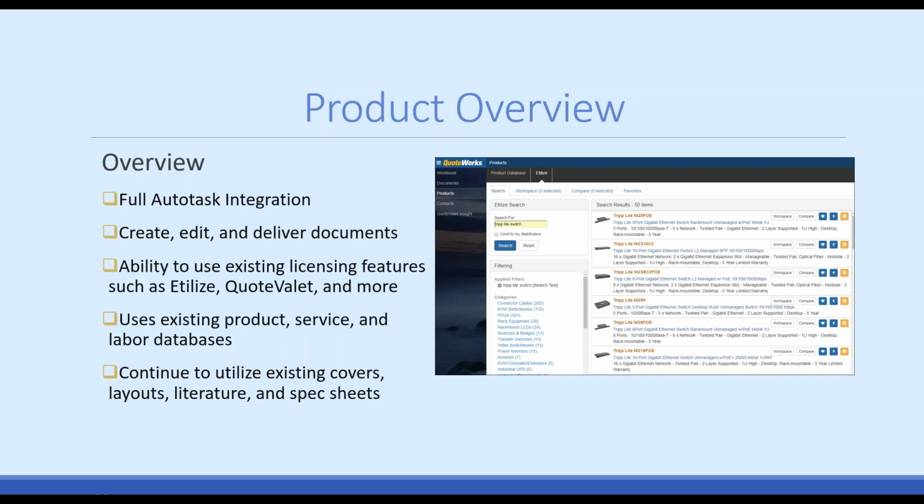And then maybe one of the best features about this is that you'll be able to continue to utilize your existing layouts, your literature, your spec sheets, your cover pages. So you're not having to recreate those for QuoteWerks Web. We'll actually just read those from the QuoteWerks desktop installation, and you'll have access to them in QuoteWerks Web. So we try to make it as smooth as possible, where it's just a simple plugin and kind of an add-on to QuoteWerks desktop, where you have the ability to start utilizing QuoteWerks through the web.